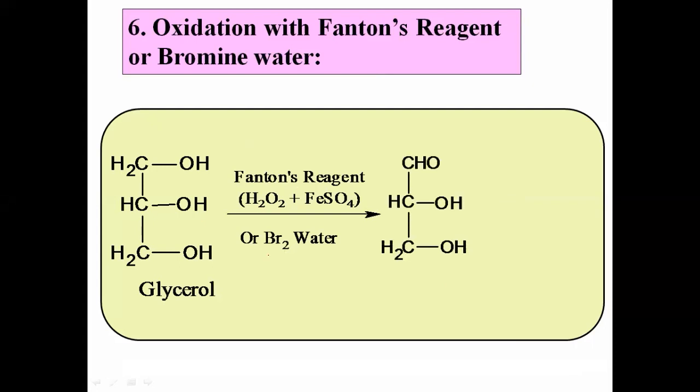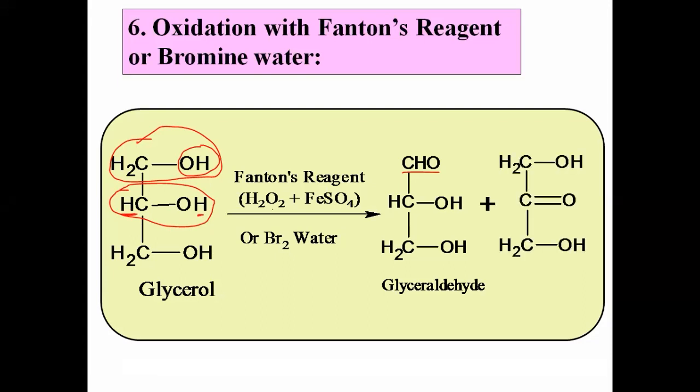Now, what happens here? Here, the primary OH group may undergo oxidation. In the first step, this primary CH2OH undergoes oxidation and converts into CHO. We get the glyceric acid. Now there is one more possibility. The secondary OH group can also undergo oxidation. So what will the secondary OH convert into? Obviously, secondary OH group converts into ketone when glycerol is treated with Fenton's reagent or bromine water.